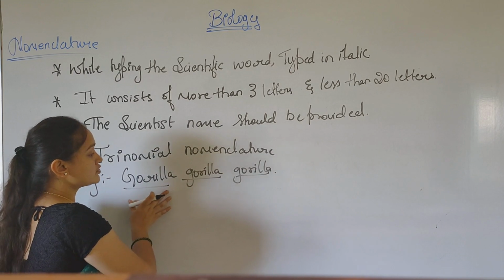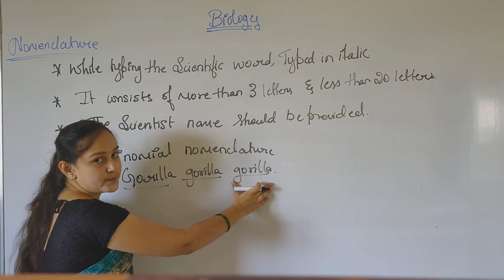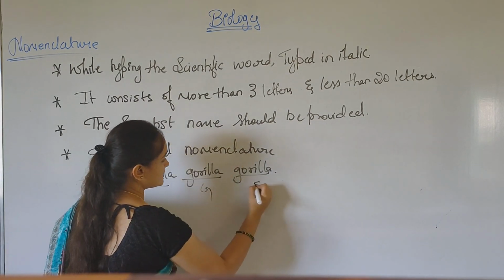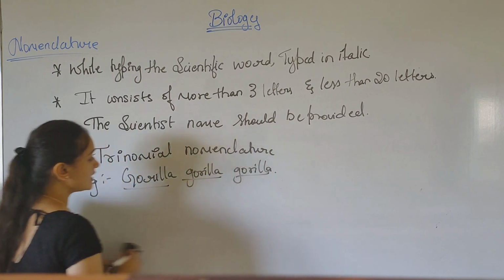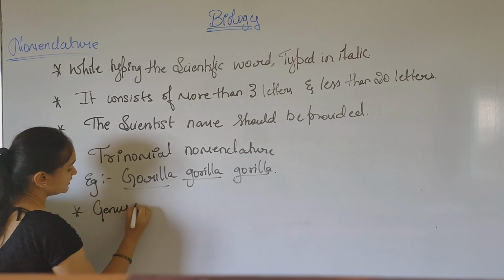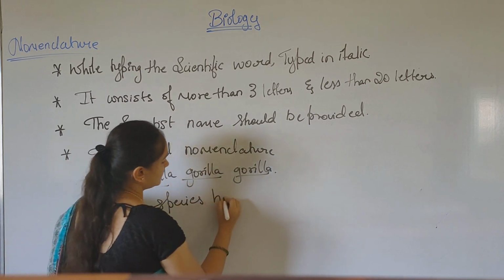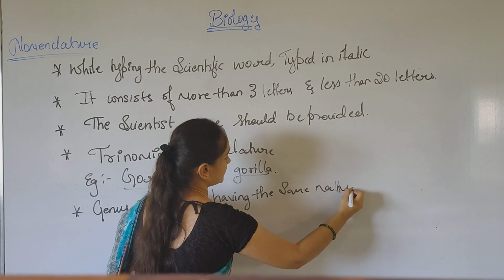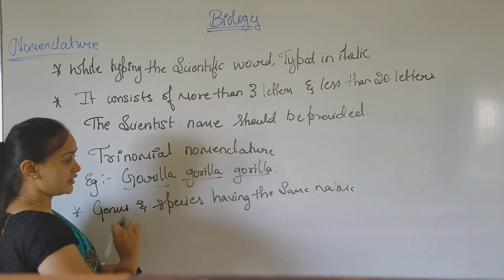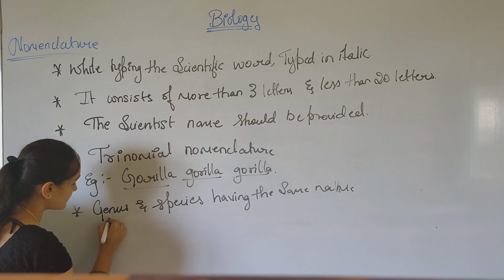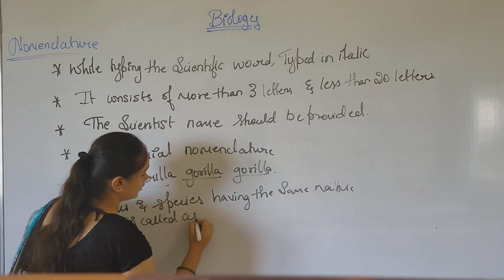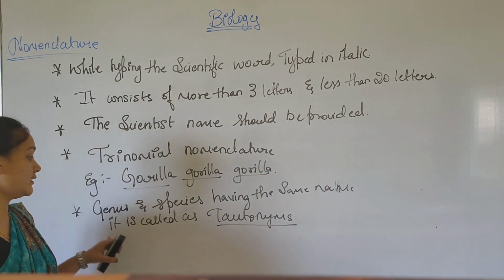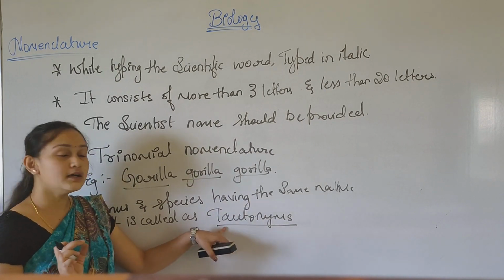Here, if you consider the first as genus and the next as species, the genus and the species have the same word. When the genus and species name are the same, it is called tautonyms. What is it called? It is called tautonyms.